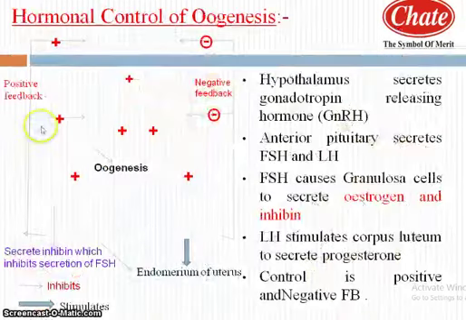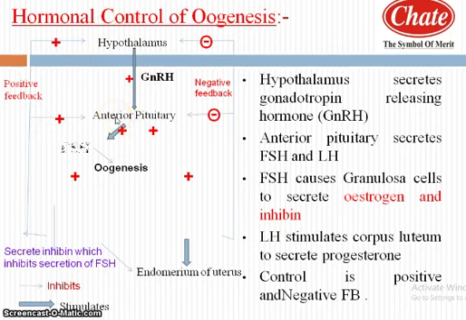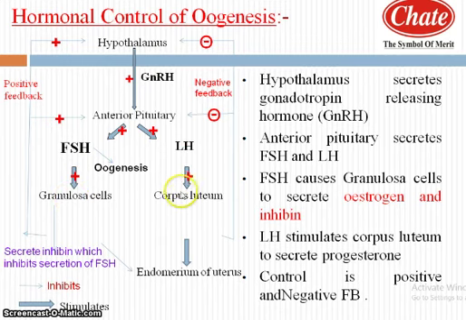Now the next point, the hormonal control of oogenesis. Like spermatogenesis, the hypothalamus releases gonadotropin releasing hormone, which stimulates the anterior pituitary to release FSH and LH. Follicle stimulating hormone is responsible for oogenesis and acts on the granulosa cells, while LH stimulates the corpus luteum to secrete progesterone, while the granulosa cells secrete estrogen under the influence of FSH. Estrogen is essential for the formation of the endometrium in the uterus, while progesterone is essential for the maintenance of the endometrium.